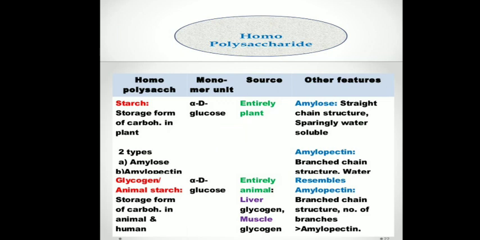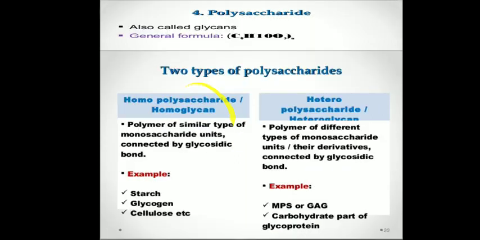Here you can see the examples of homopolysaccharide. Now the starch, which is a storage energy form, or the food stored in the plant, is in the form of starch. This starch polymer is made up of a single type of sugar, which is alpha D glucose.